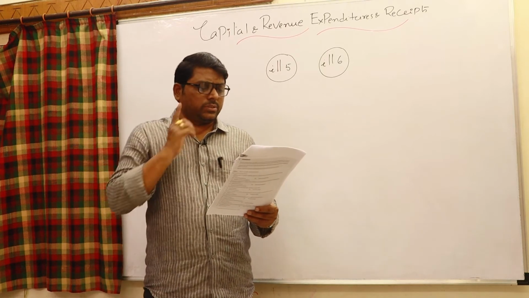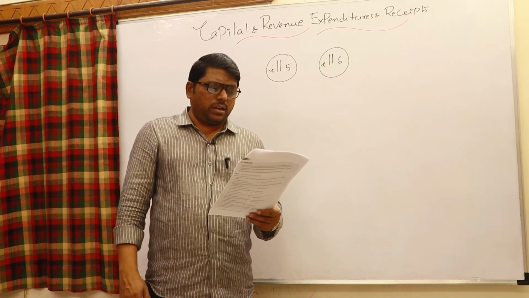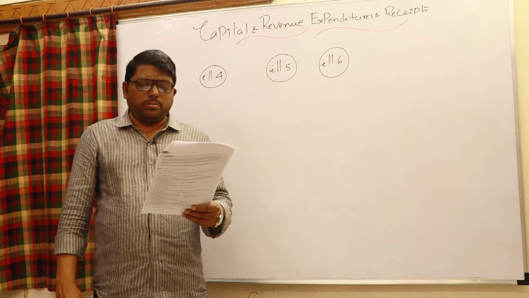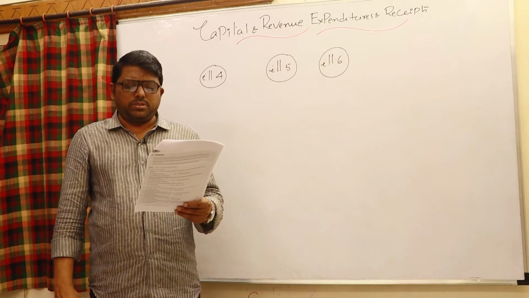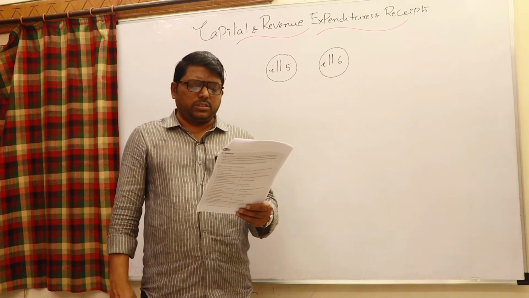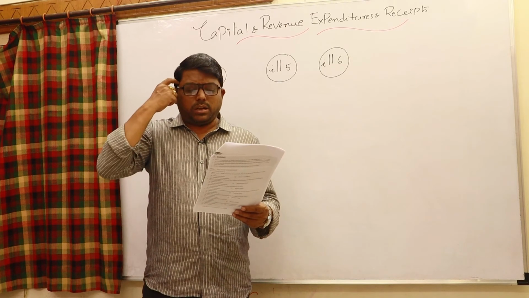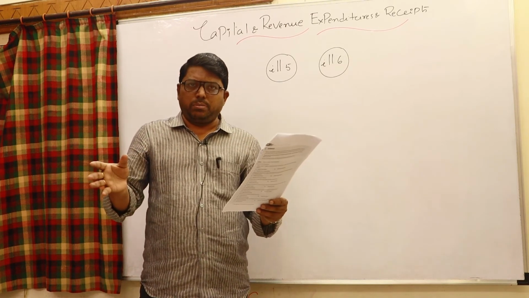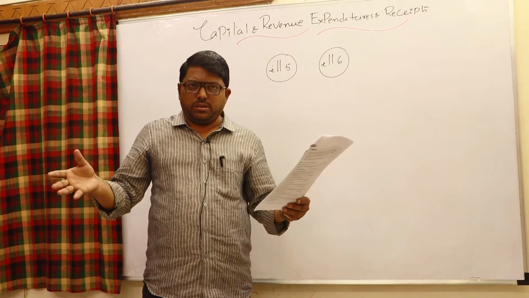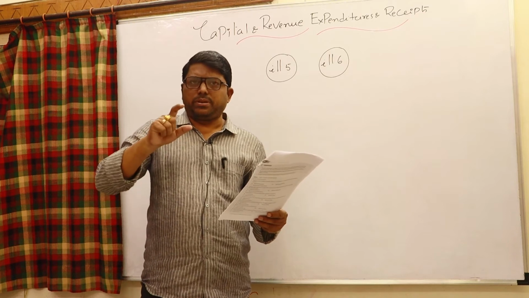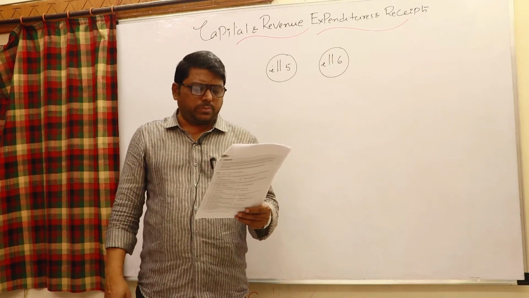Let us check it. Messrs. ABC and Company run a restaurant. They renovate some of the old cabins. Because of this renovation, some space was made free and the number of cabins was increased from 10 to 13. The total expenditure was 20,000. Obviously capital expenditure. Whenever renovation takes place and the number of seats is increased, revenue capacity will be increased. Whenever revenue capacity is increased, obviously it is a capital expenditure.